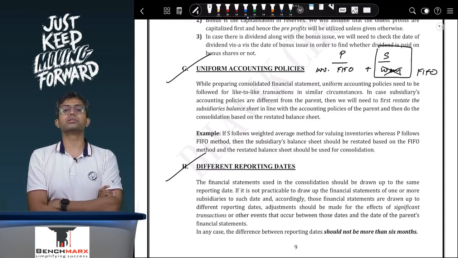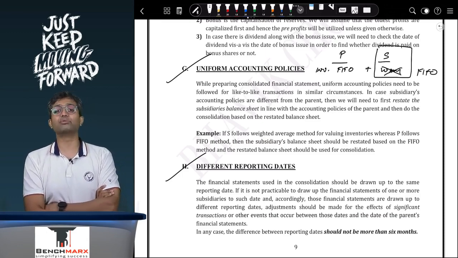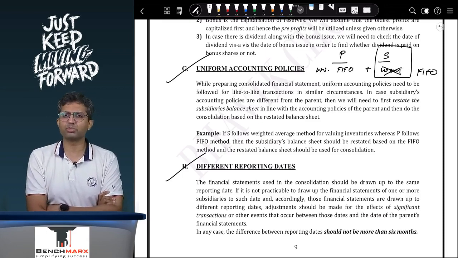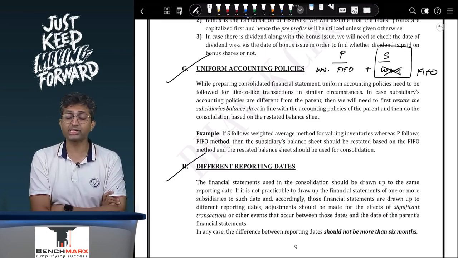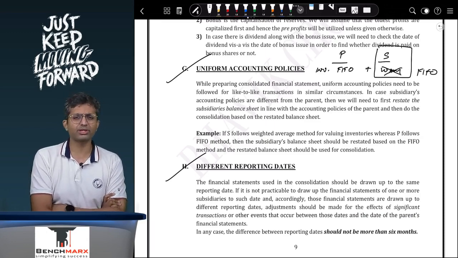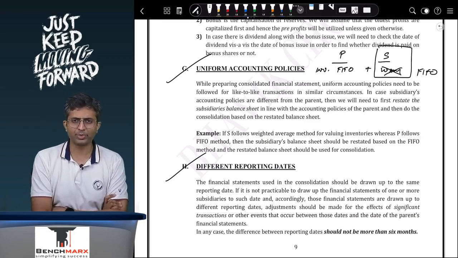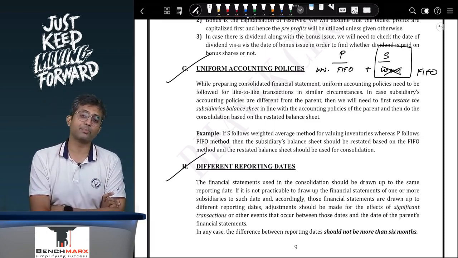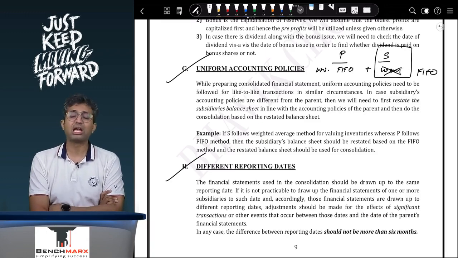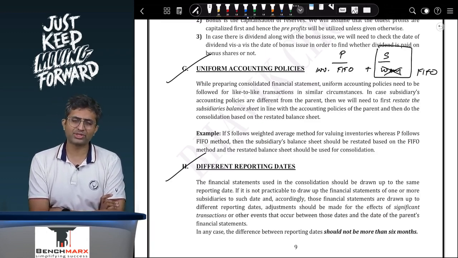You will restate the subsidiary's inventories to bring it in line with the parent's policies. Remember, this restatement is compulsory for different accounting policies, but it is optional in case there are different accounting estimates. You can always have different accounting estimates, like different estimates of useful life of PPE. However, for accounting policies like FIFO and weighted average, for similar transactions, you need to have similar policies.